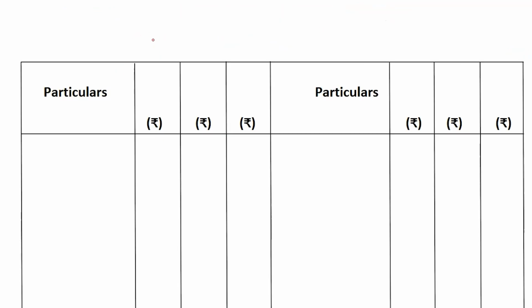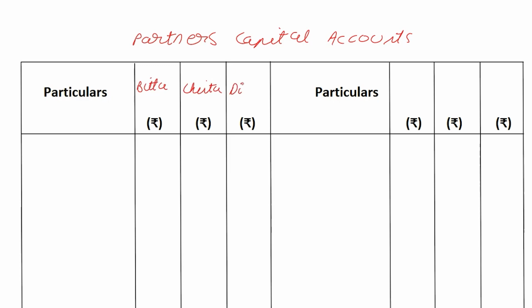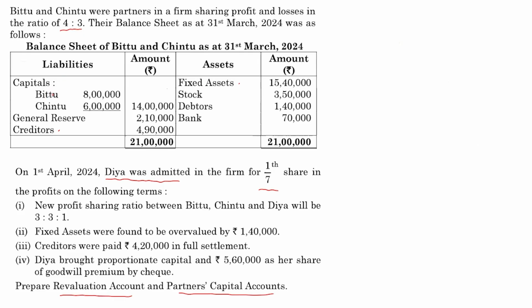Similarly, we have partners capital accounts, because it's three of them. I'm going to go ahead and fill in the names: Bittu, Chintu, and Diya. Okay, back to the question.